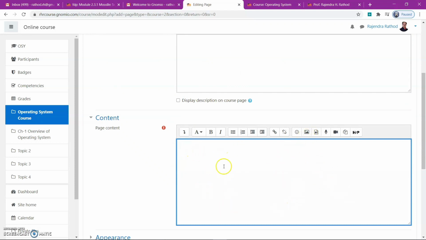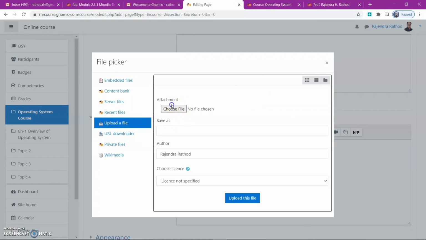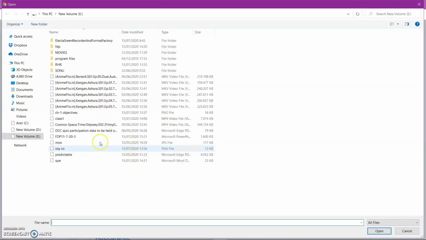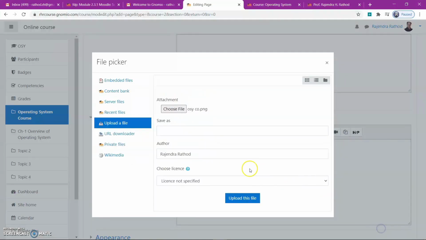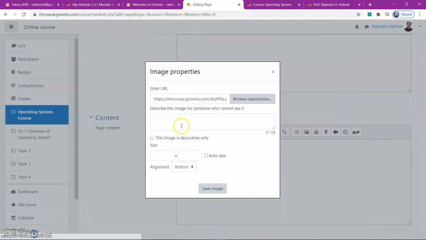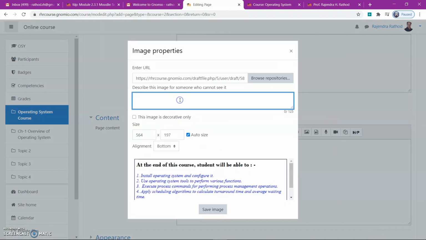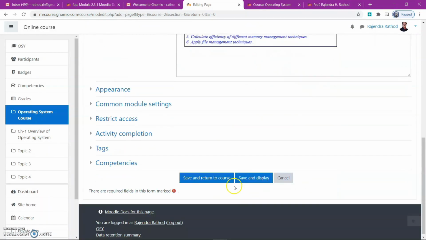You can add text, insert an image, or insert a video file. Here I will add one image file of the course outcome, which is already available with me. CO, anything you can write here, which is not actually viewable by the student. This one, and then save and display.